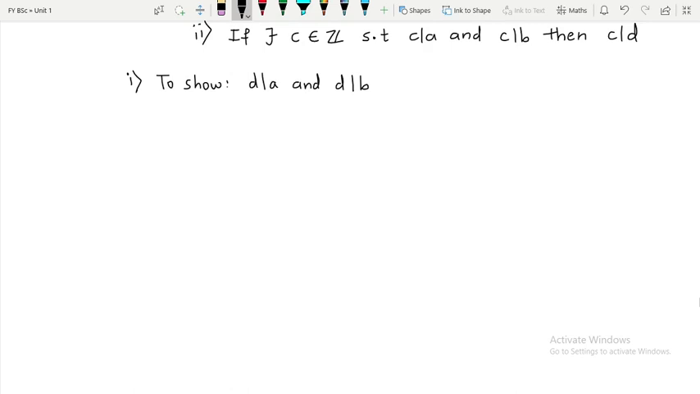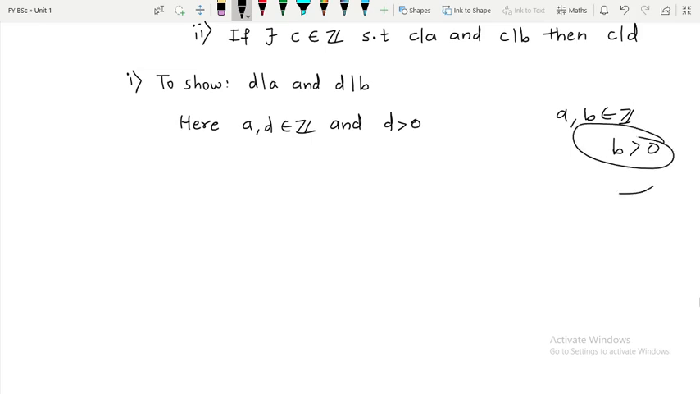Now see here how we are going to prove it. So here I will say A, D belongs to Z and D is greater than 0. Are you getting what I am pointing towards? I am pointing towards the division algorithm. We have already discussed the division algorithm. When can we apply it? If we have two integers and one of them is positive, then immediately we can apply the division algorithm, and we divide by the integer that is positive.